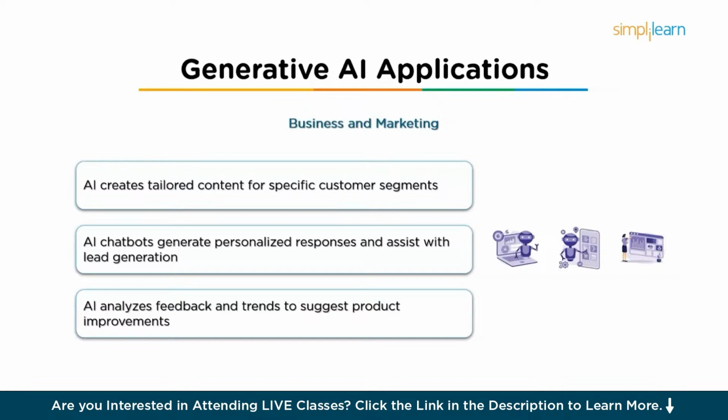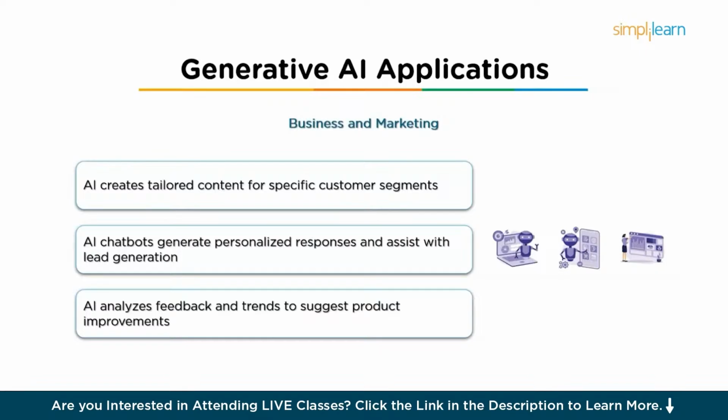And then there are chatbots and virtual assistants. So AI-powered chatbots such as ChatGPT or Dialogflow are becoming more intelligent in handling customer queries. So these systems are not only used for answering frequently asked questions, but also for generating contextually appropriate responses, assisting with lead generation, and even crafting sales pitches tailored to specific outcomes.